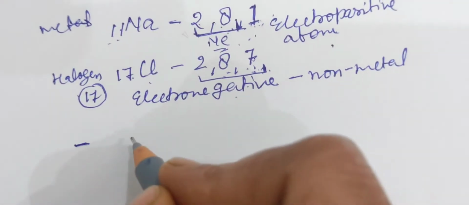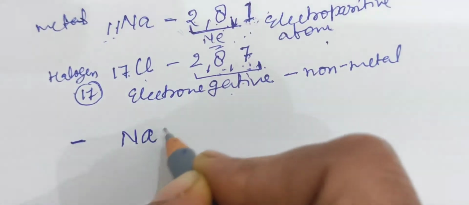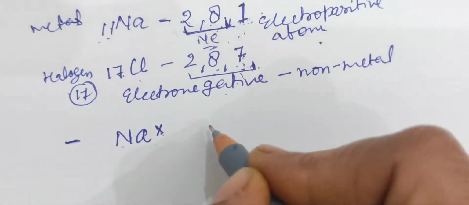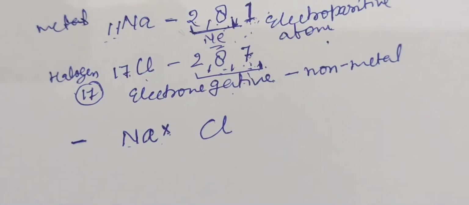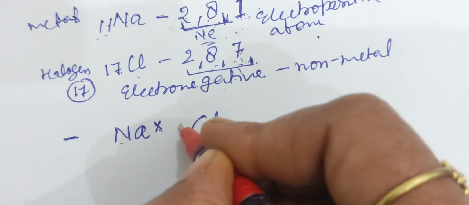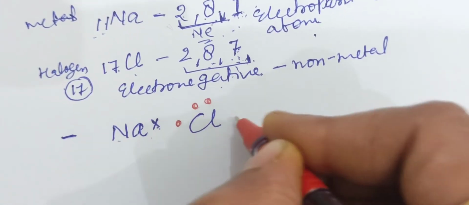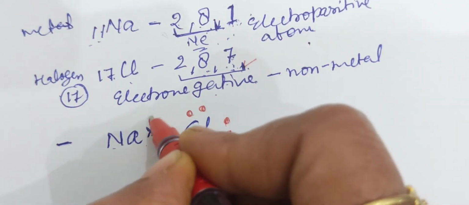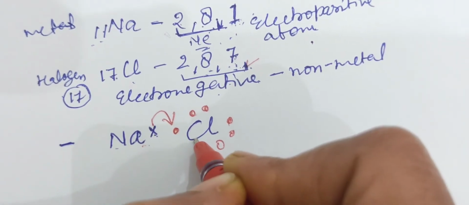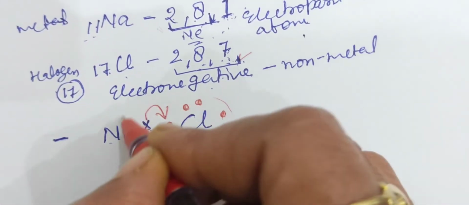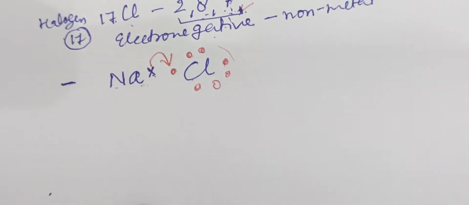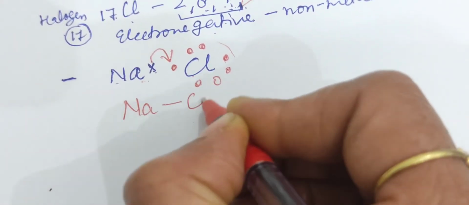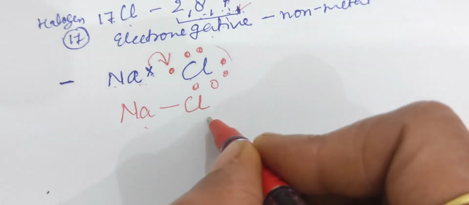With the help of dot structure, we can explain transferring of electron. This is sodium, in which electron is represented by cross sign. In Cl, I am representing electron with the help of dots. In chlorine, we have 7 electrons in its valence cell. If this sodium gives 1 electron to the chlorine atom, then chlorine will occupy 8 electron configuration in its valence cell, and here 1 electron is transferred from sodium to chlorine atom.